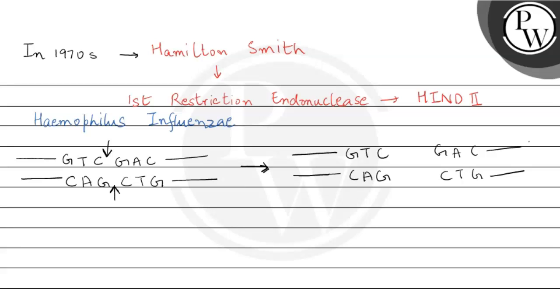So in this way, HindII, which is a restriction endonuclease, recognizes only a specific DNA sequence present in the DNA and cleaves the DNA into two fragments by acting as an endonuclease only at a specific site. So this is how HindII functions. Therefore, the first restriction endonuclease was isolated by the scientist Hamilton Smith.